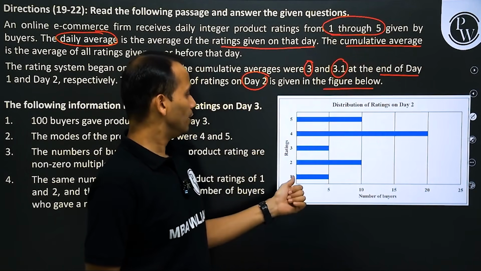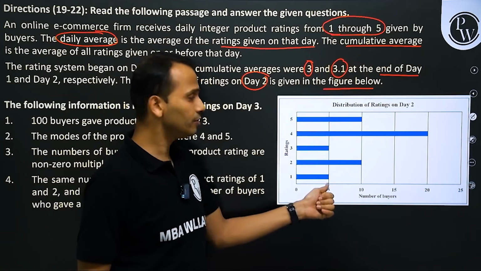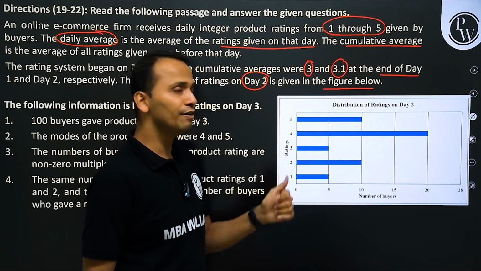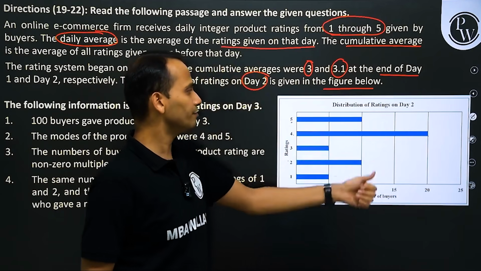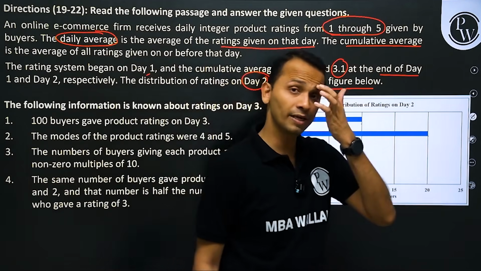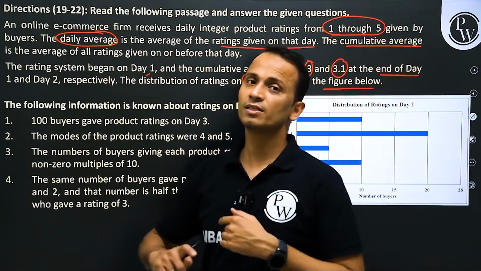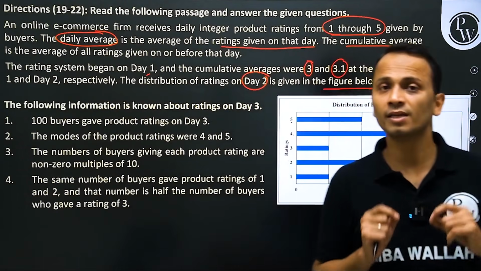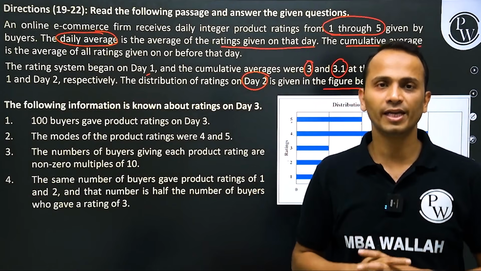Rating of 1 is given by 5 buyers, rating of 2, 10 buyers, rating of 3, again 5 buyers, rating of 4, 20 buyers, rating of 5, 10 buyers. So we can calculate the number of buyers as well as the sum of all the ratings, which will help us in calculating the daily average for day 2.